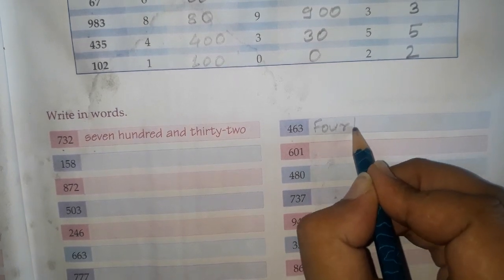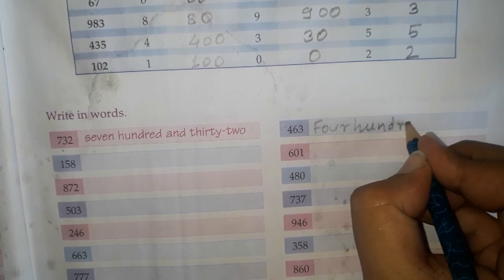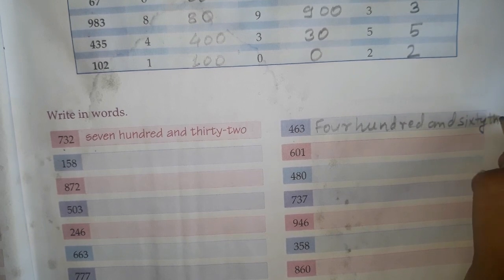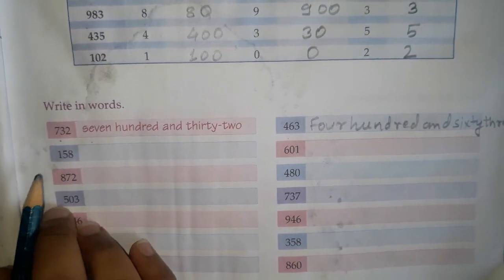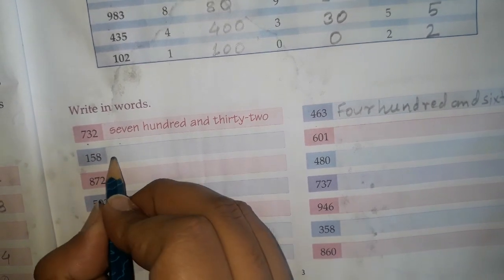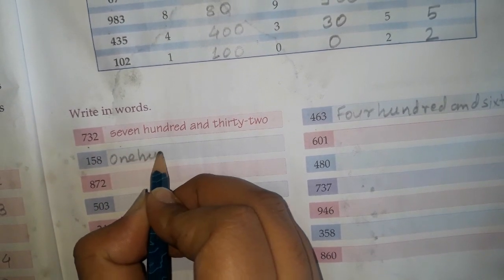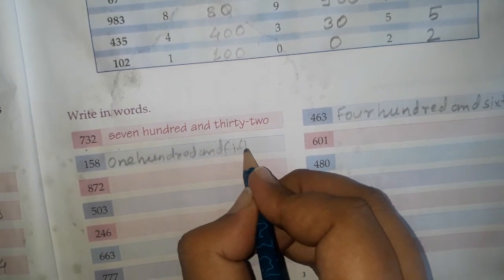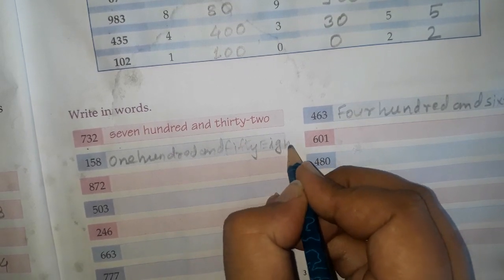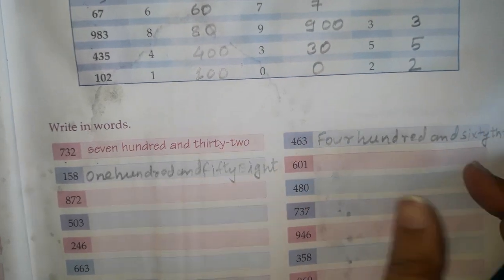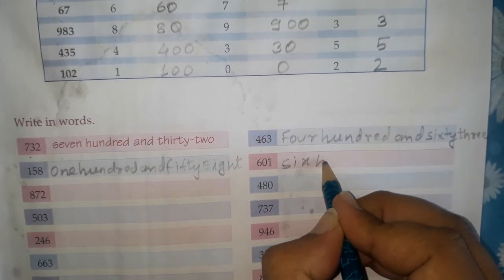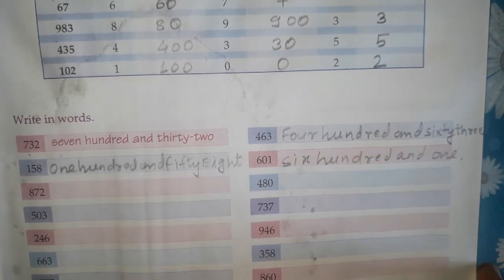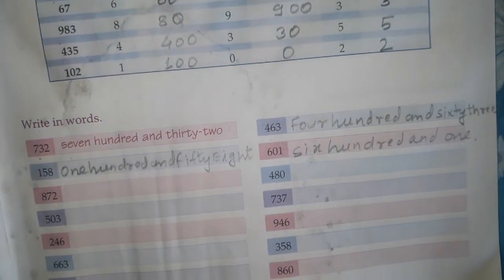That would be 463. Next question is 158. We have to write the name here. That would be 158. Next question they have given 601. We'll write the name. 601. In this way we can write the names of all the numbers given here.